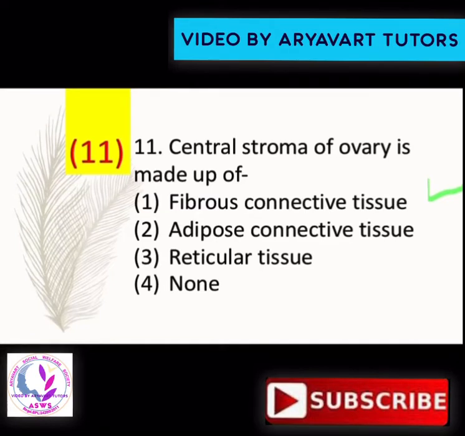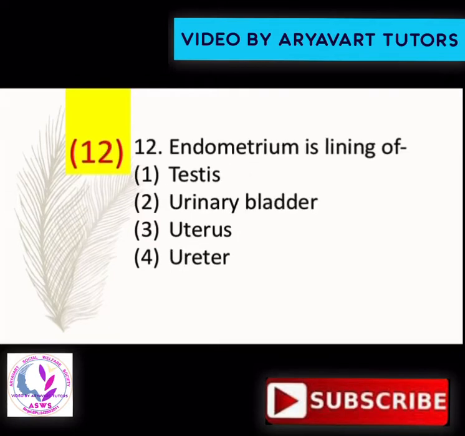The inner part we call the medulla, which is filled with the stroma, and the outer one we call the cortex. This is also a stromal part of the ovary. Now next question, question number 12.